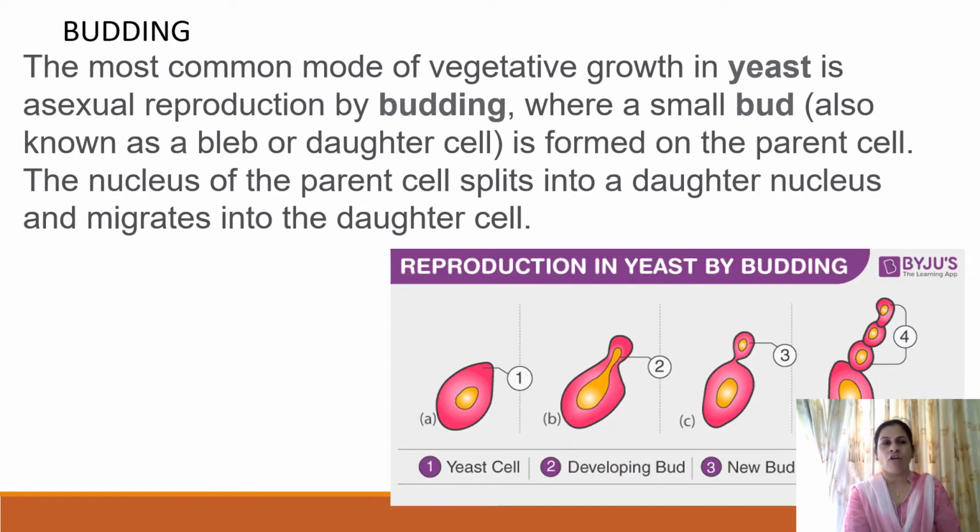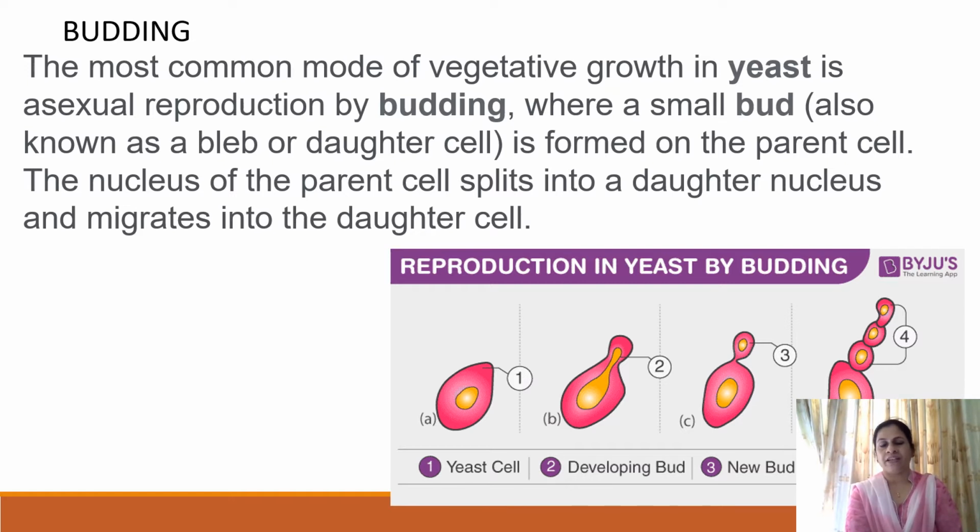The next method of asexual reproduction is budding. Budding is the formation of a small bud on the parent body. When this bud is fully mature, it gets detached from the parent cell and behaves as a new daughter organism. It is most commonly seen in organisms like yeast, which is a unicellular fungus, and budding is also observed in hydra.